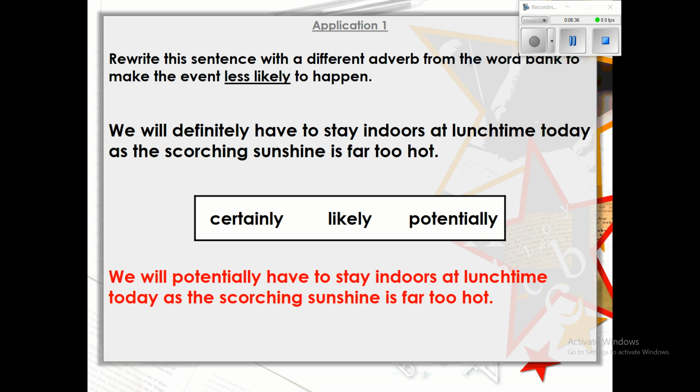Okay, so we will potentially have to stay indoors at lunchtime today as the scorching sunshine is far too hot. So the adverb in the first sentence was definitely. Okay, so it's showing that we're definitely going to have to stay indoors. We wanted to make it less likely, so chose the word potentially. So we will potentially have to stay indoors, so it's not a definite. Less likely to happen.